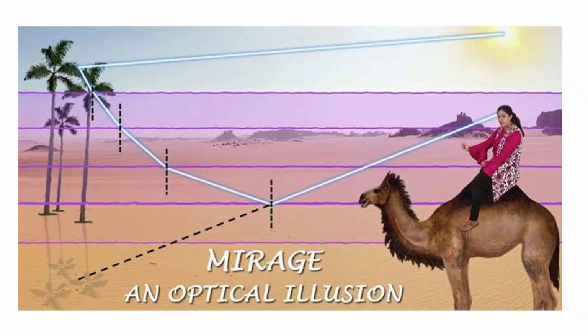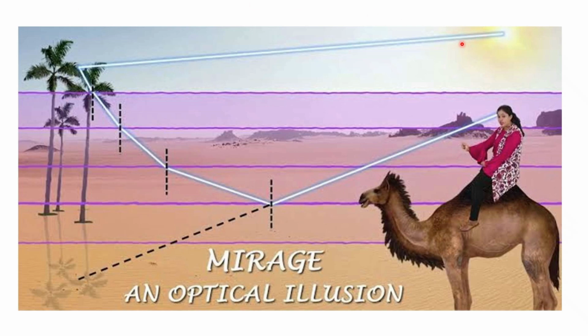Mirage in a desert is nothing but an optical illusion. Now this is again caused due to refraction of light. So during the day, the sand is hot and it heats the air above it. So the layers of atmosphere near the ground are warmer, or rarer, than the ones above. So the ray of light from the sun hits the tree.